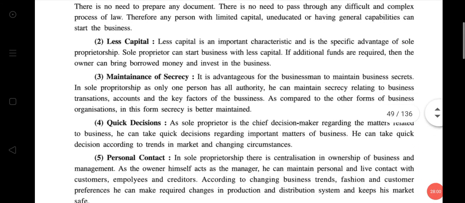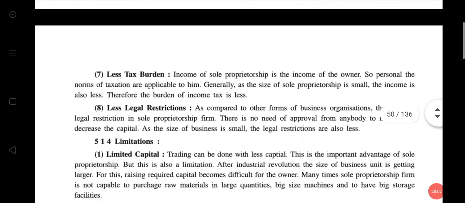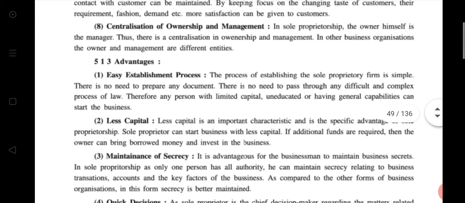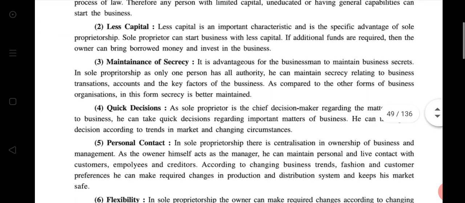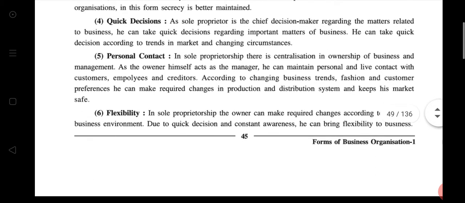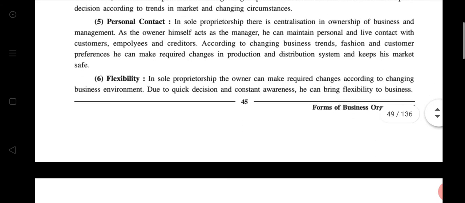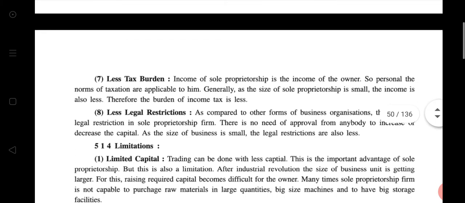Then advantages. There are also 8: easy establishment, less capital, maintenance of secrecy, quick decision, personal contact, flexibility, less tax burden, and less legal restriction.